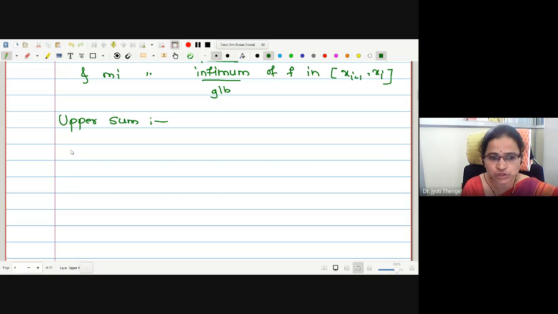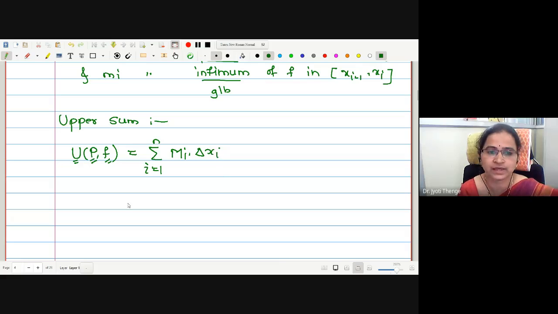The notation used for the upper sum is capital U(P, f). This U stands for upper sum with respect to the given partition of a given function f. The definition is summation i equal to 1 to n, capital Mi into delta xi.